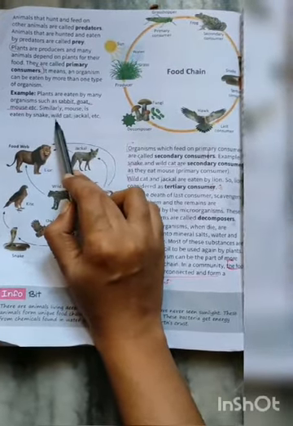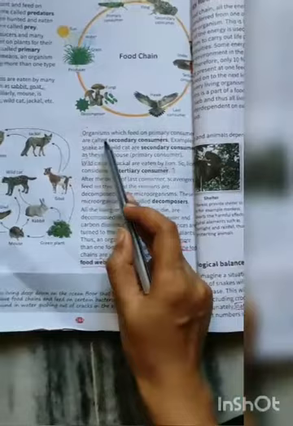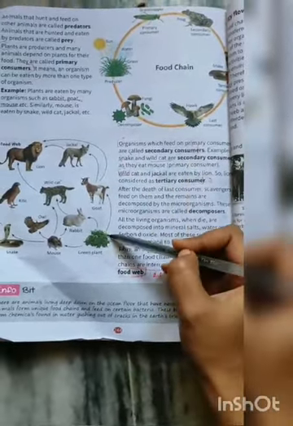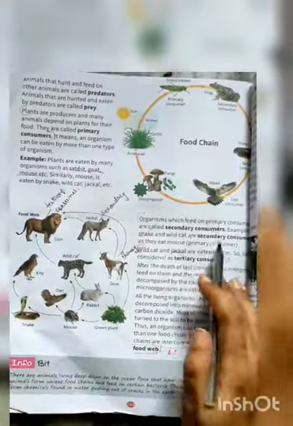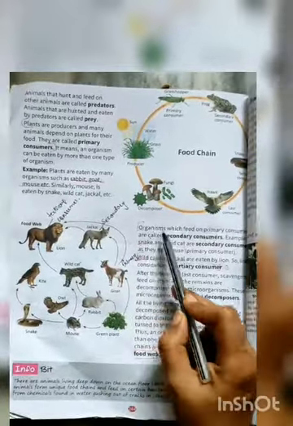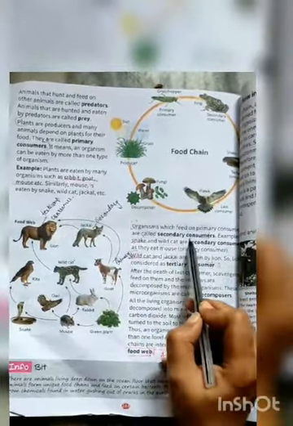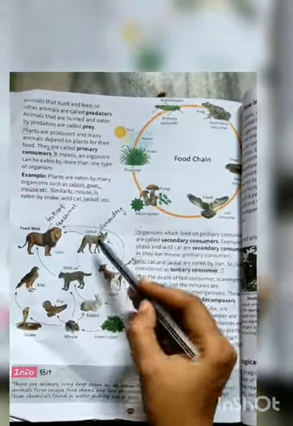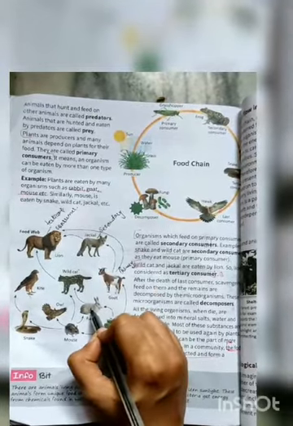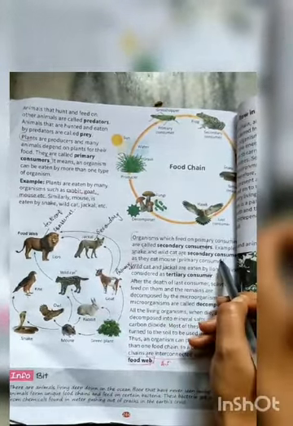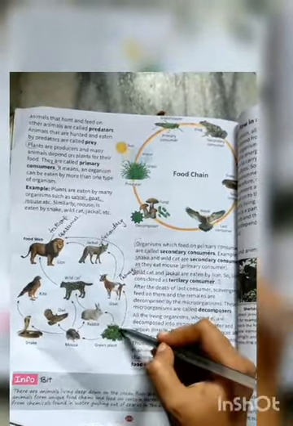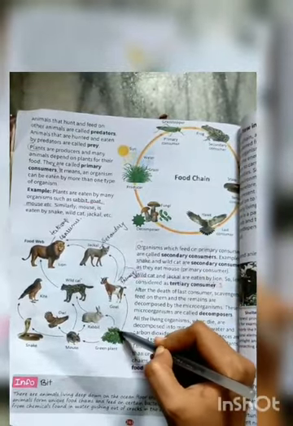Similarly, mouse is eaten by snake, wildcat and jackal. Organisms which feed on primary consumers are called secondary consumers. For example, goat is being eaten by jackal. So organisms which feed on primary consumers are called secondary consumers. So snake and wildcat will eat the rabbit, and they will be known as secondary consumers. And also they can eat mouse, and mouse is eating what? Green plants.